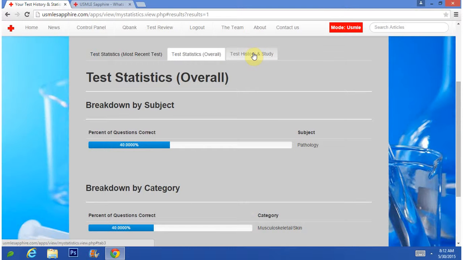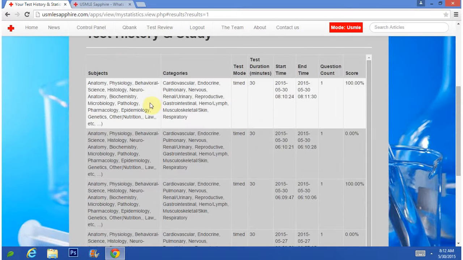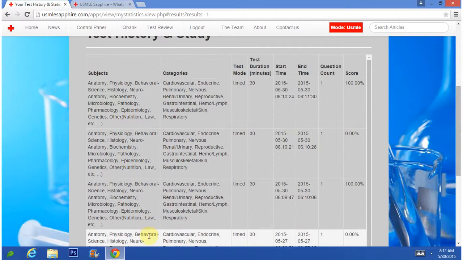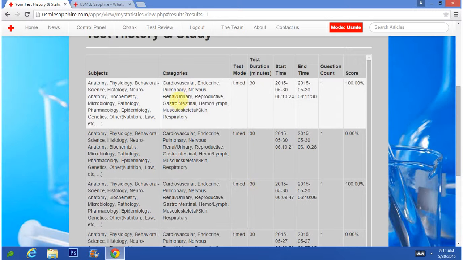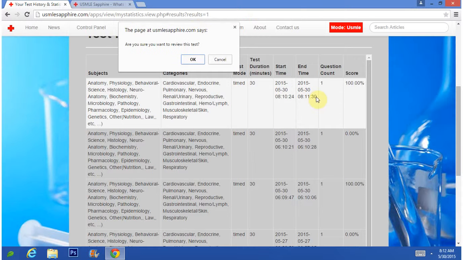If I want to see the tests that I have completed, I can go here. As you can see, this is a history of all the tests I've done in the past. If I want to review a particular test, I would just click on it. Are you sure you want to review this test? Notice also it tells me the time I started the test, the time I ended the test, the duration that was set, the number of questions I completed, my score on that particular test, and the subjects and categories for that test. So I want to review this test. I'm going to go OK.